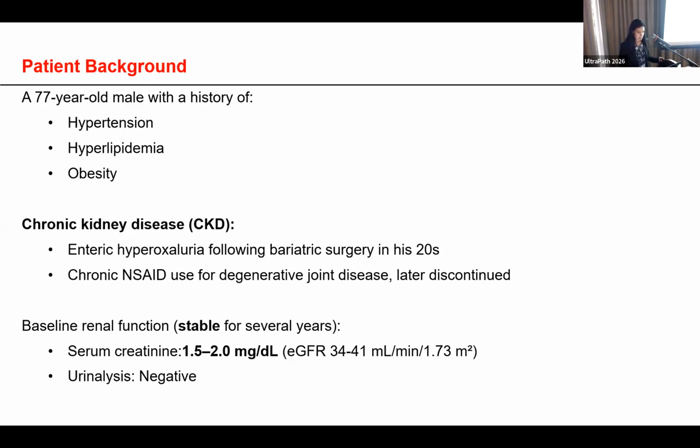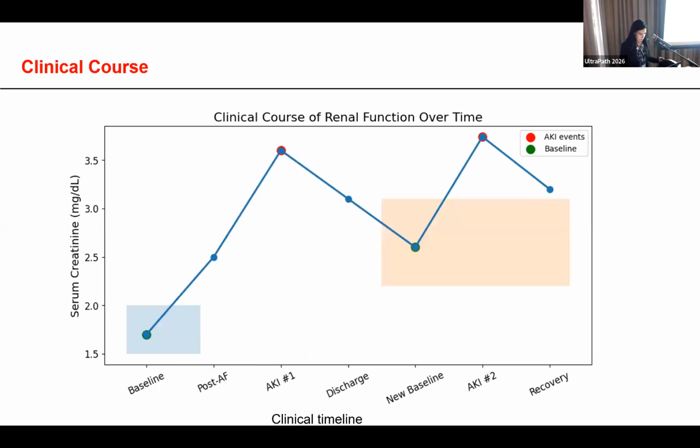Despite these risk factors, his renal function remained stable for years with negative urine analysis. He had a stable baseline creatinine level at years ranging from 1.5 to 2 milligram per deciliter, and in 2019, his creatinine rose to 2.5 after AF ablation. And in 2020, he had an AKI event precipitated by severe diarrhea and volume depletion requiring hospitalization, with creatinine peaking to 3.6, with only partial recovery at discharge to 3.1. And by this time, he established a new baseline of 2.2 to 3.1.